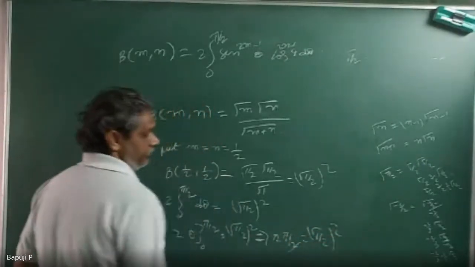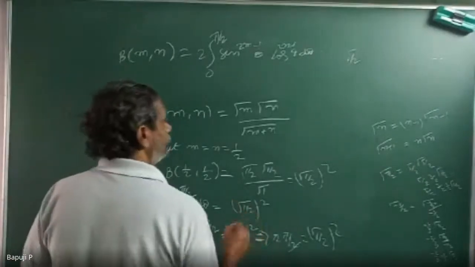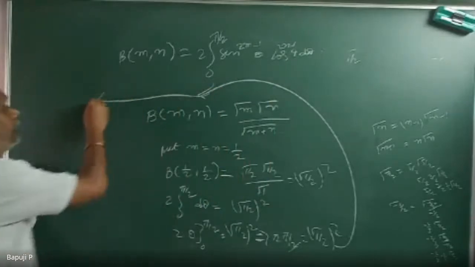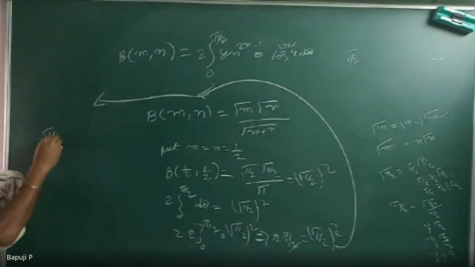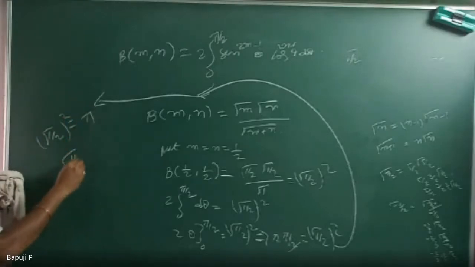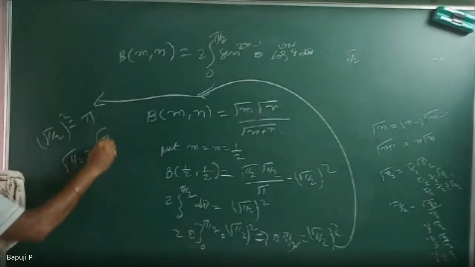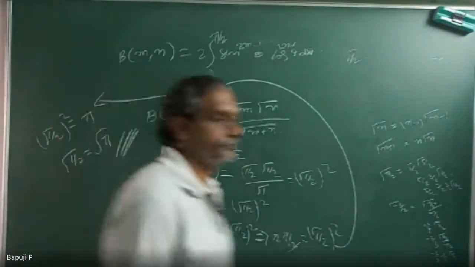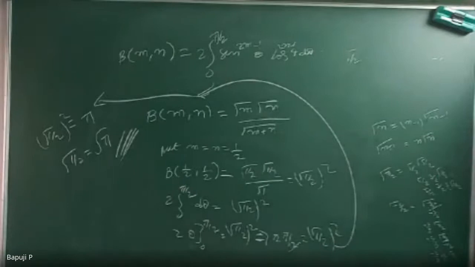From this, what do you understand? Gamma half whole square is equal to pi, so gamma half is equal to root pi. Proved. Very good problem.